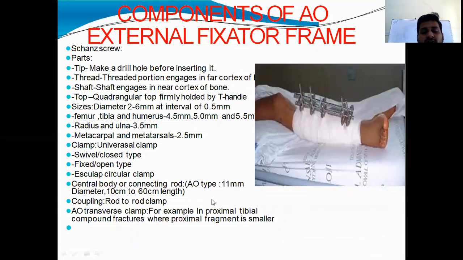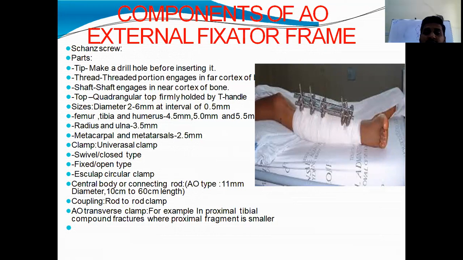This is important. This AO type rod size is 11 diameter. This one you have to remember. And length of the rods are available from 10 to 60 centimeters. For hybrid fixators, we can use them for floating knee cases, or distal femur fracture along with proximal tibia fractures. We will apply hybrid fixators.